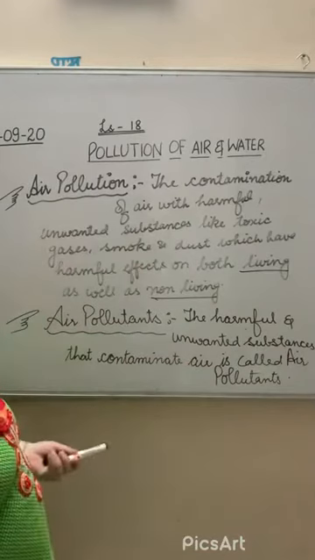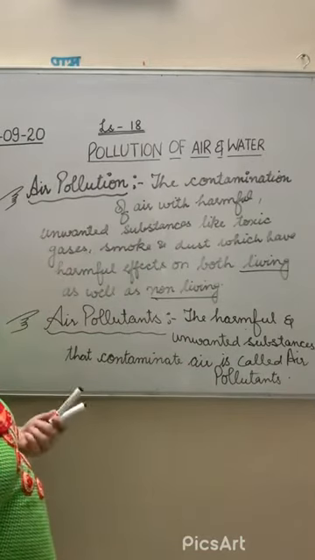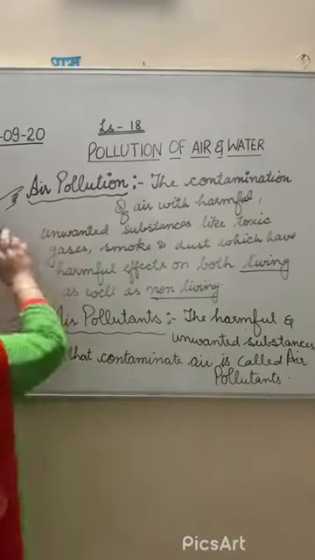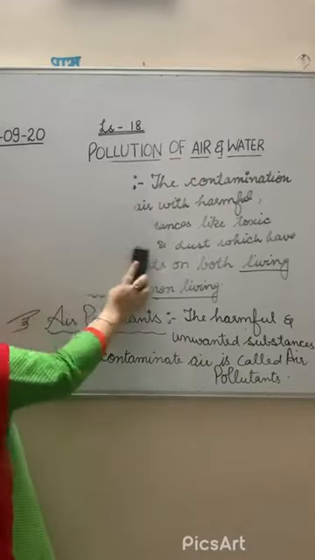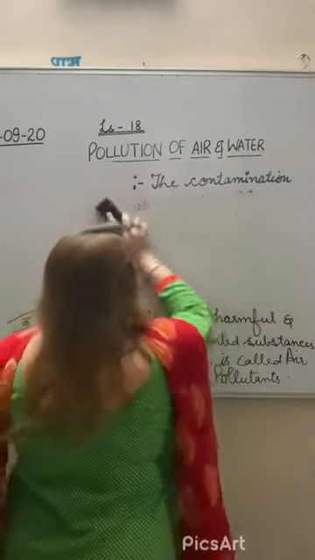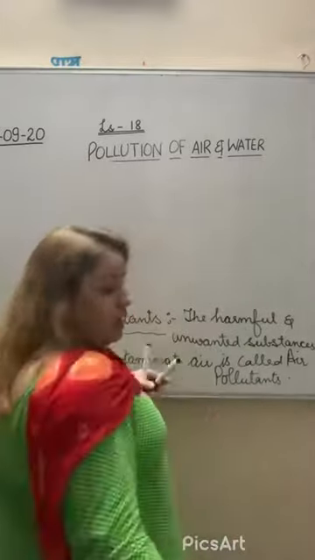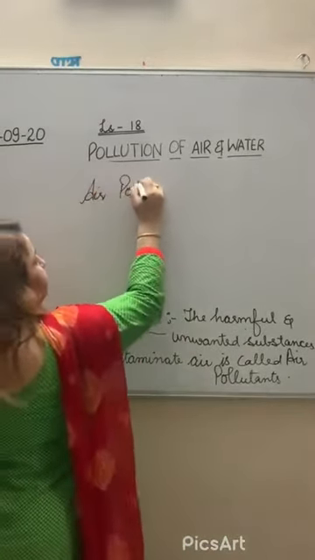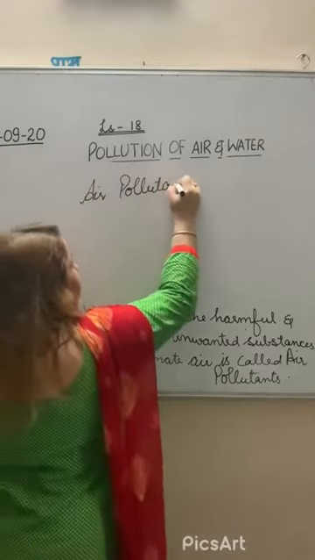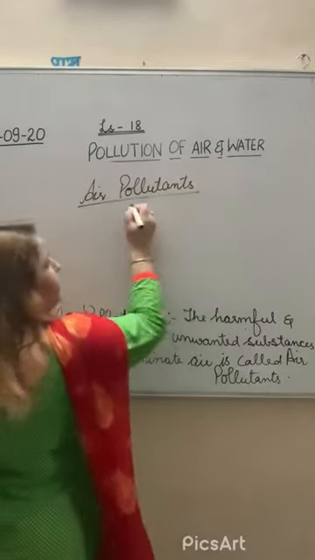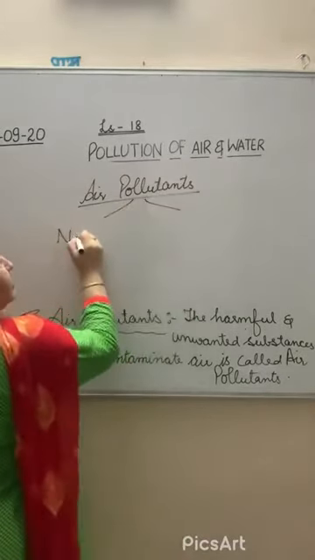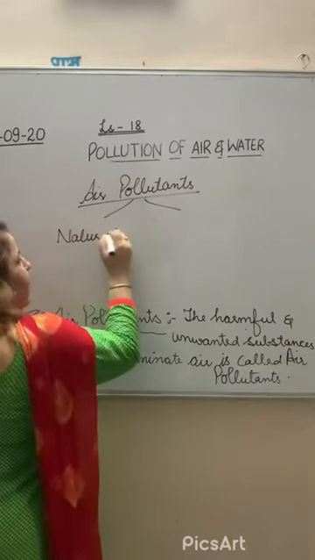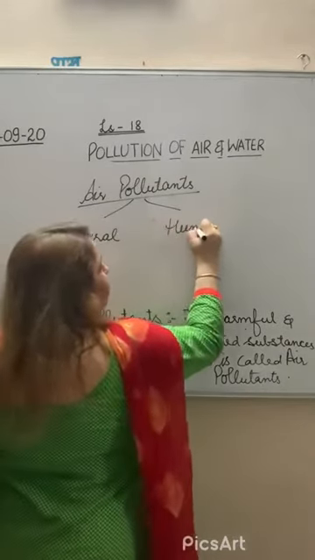And do you know what the different air pollutants are and how they occur? I am just telling you that air pollutants increase in two ways: one is natural ways and the second is human activities.